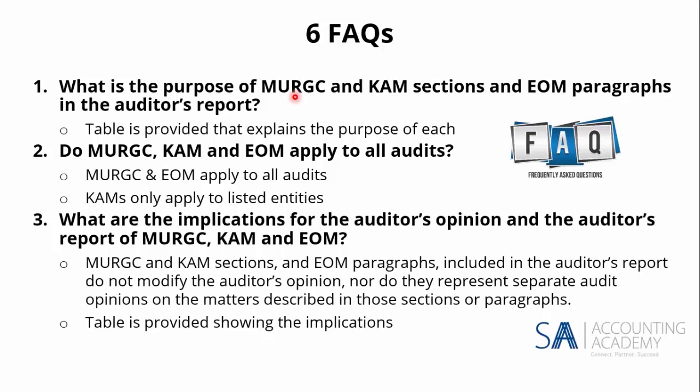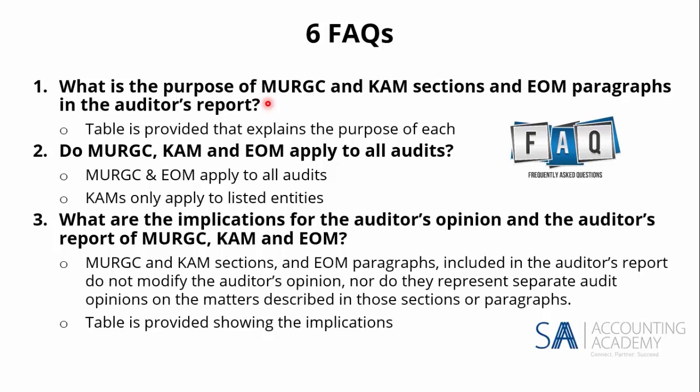Now we've got to go and look at, has this material uncertainty been properly disclosed in the financials or not? So each of those, that's what the purpose is of those sections. And the section relating to material uncertainty, if you do that, it's normally an except for opinion, right? So it is a qualified opinion, but it's an except for.